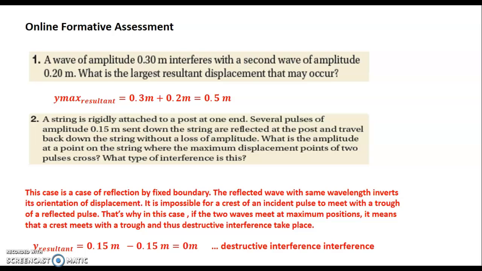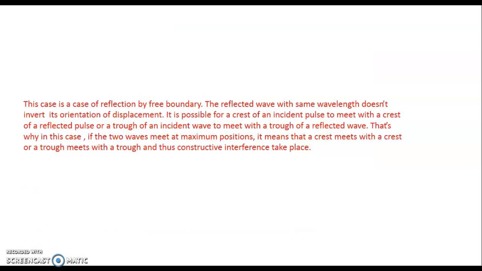This case is a case of reflection by a fixed boundary. The reflected wave with the same wavelength inverts its orientation of displacement. It's impossible for a crest of an incident pulse to meet with a crest of a reflected pulse. That's why in this case, if the two waves meet at maximum positions, it means that a crest meets with a trough and thus destructive interference takes place. So the resultant amplitude is the difference in amplitude. 0.15 meter minus 0.15 meter equals 0 meter, and the interference is destructive interference.